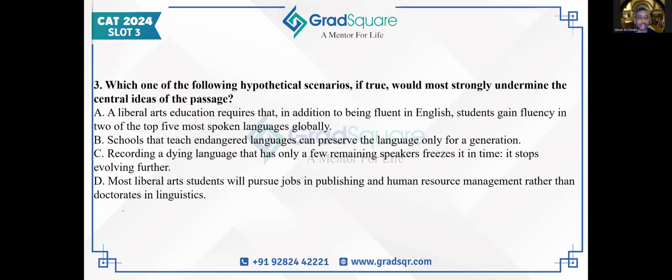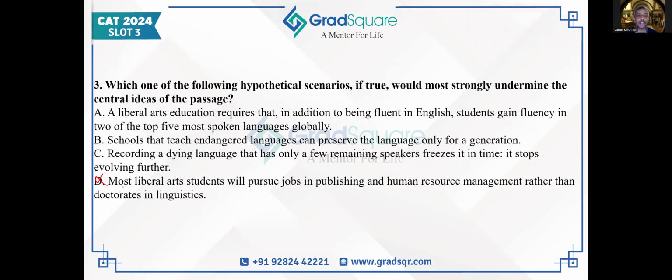Last option says most liberal arts students will pursue jobs in publishing and human resource management rather than doctorates in linguistics. This the author has admitted to. In the passage, the author directly states that rarely do liberal arts students take up professions in linguistics. Some of them do. But even if they don't, there is still benefits of getting a liberal arts degree. It's what the author is arguing for in the second to last paragraph. So D is absolutely true. It's not a hypothetical situation. It is happening. And despite that, the author's argument, the author's perspective holds true. So D is not the correct answer.